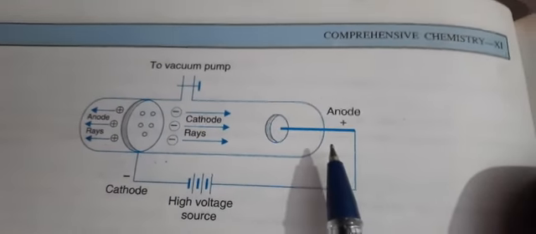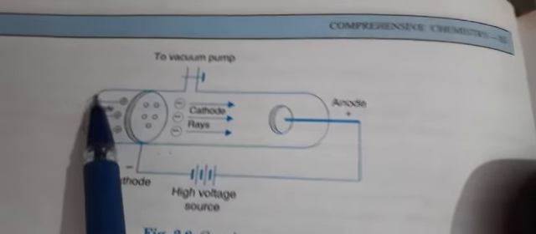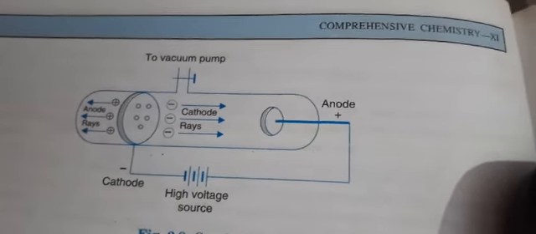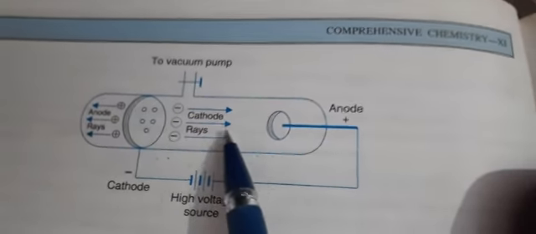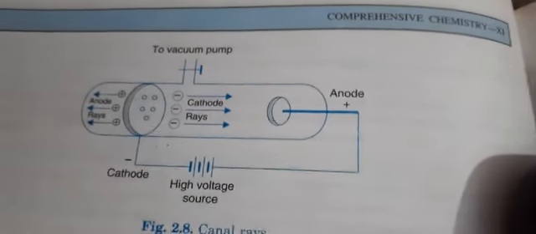If you change the glass tube, the glow will be different. If you change the gas, the glow will be different.